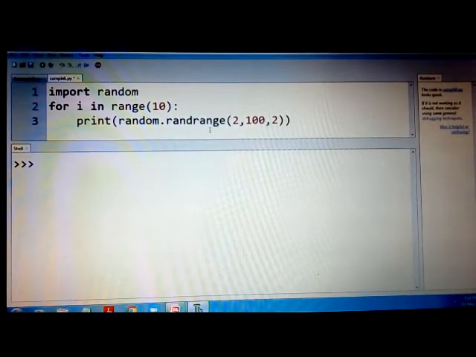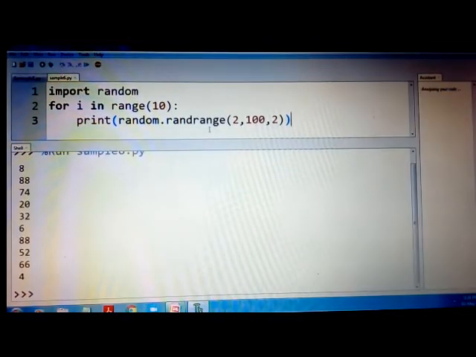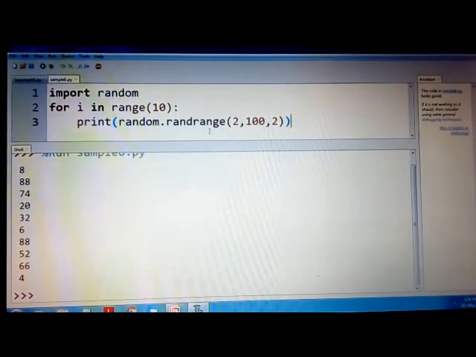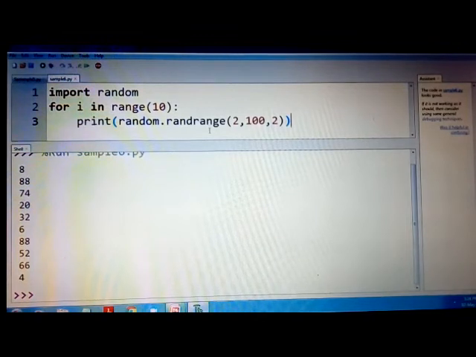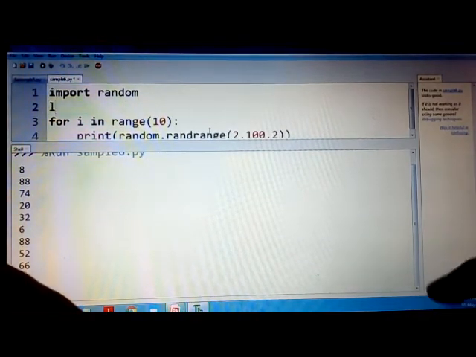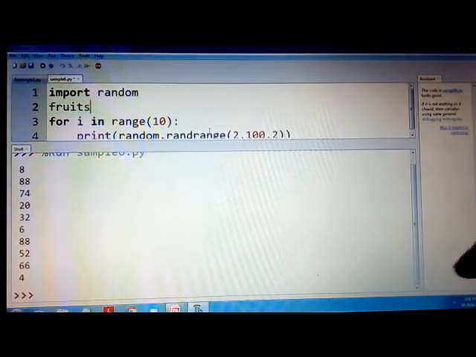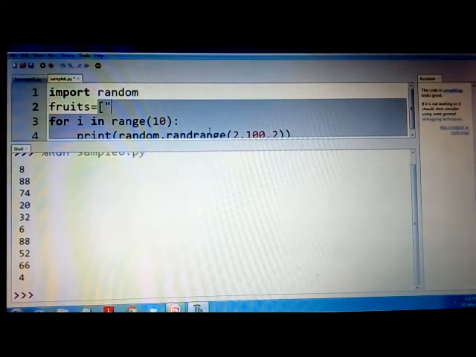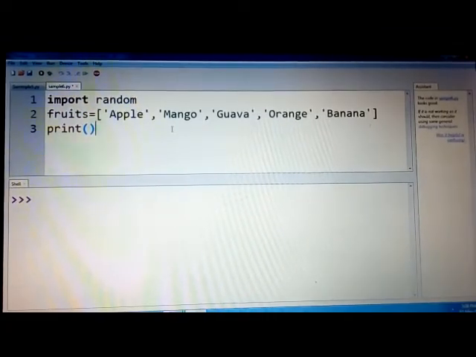And when I run this, I get 10 numbers here. You can see here 8, 88, 74, all these are even numbers. None of them are other than the even numbers. So this is how you can make use of randrange. And there is another option you can make use of. For example, I have a list here, list of let us say fruits, and I want to choose from these fruits like we have been doing in the previous cases. In this case, the list has been added here, fruits equal to apple, mango and so on.